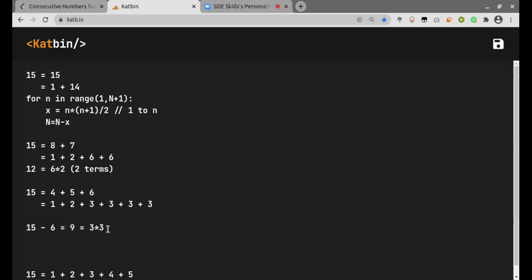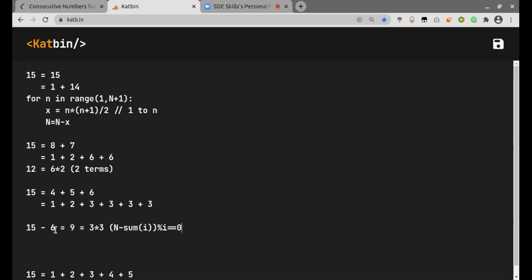So I just have to check if N minus the sum of the numbers, let's take it as 1 to i, is divisible by the given number i itself. Does this make sense?